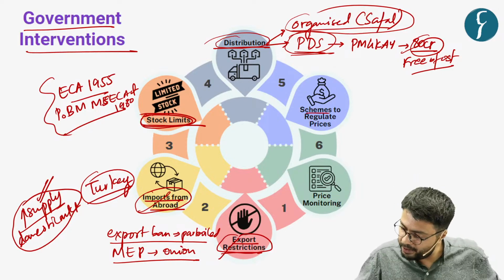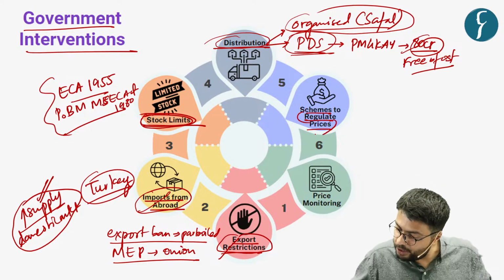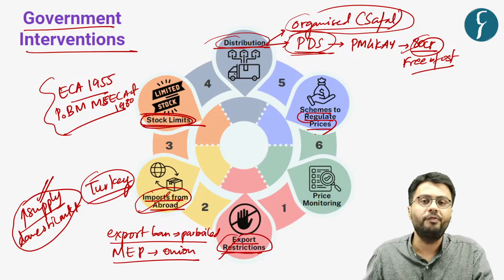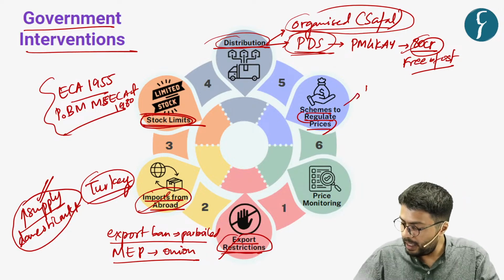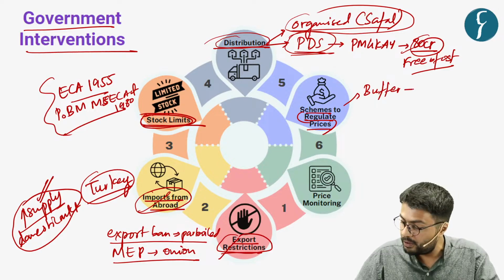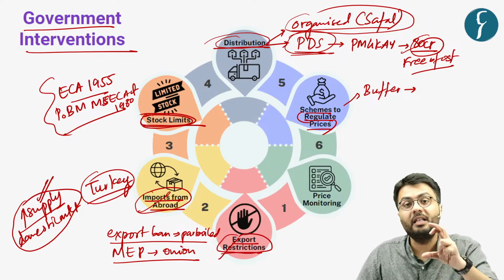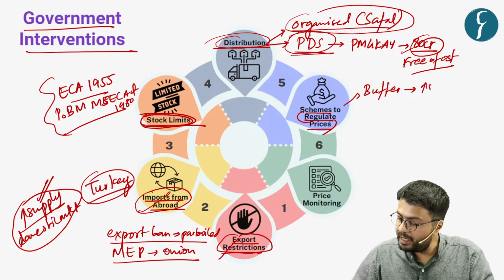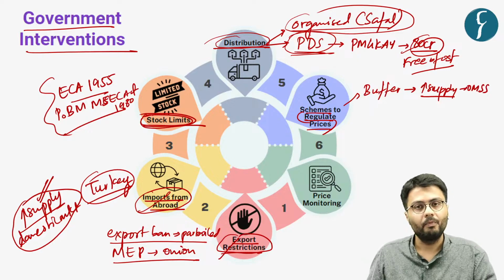Also, the government in the recent past has brought forward many schemes which are intended to regulate prices of agricultural commodities. For example, the government maintains buffer stocks of various food grains, and in case the stocks of these food grains in the market reduce, the government increases the supply through what is called the Open Market Sales Scheme.